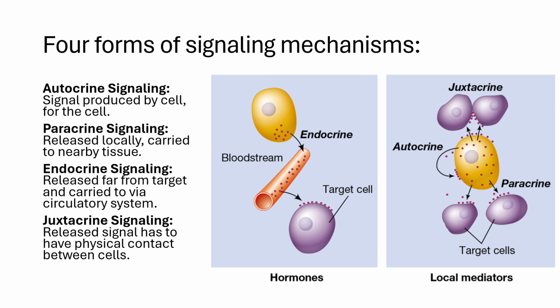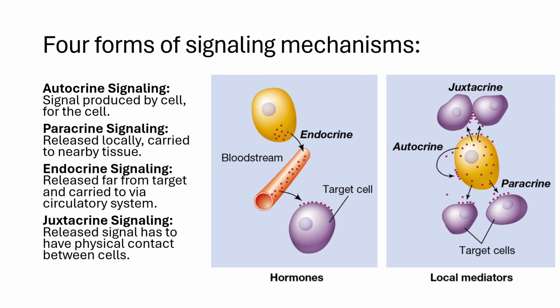In endocrine signaling, a signal is released from a faraway source and then is carried to target cells via the circulatory system. A great example of this are hormones, where they are produced in one organ and then carried to various different areas of the body.